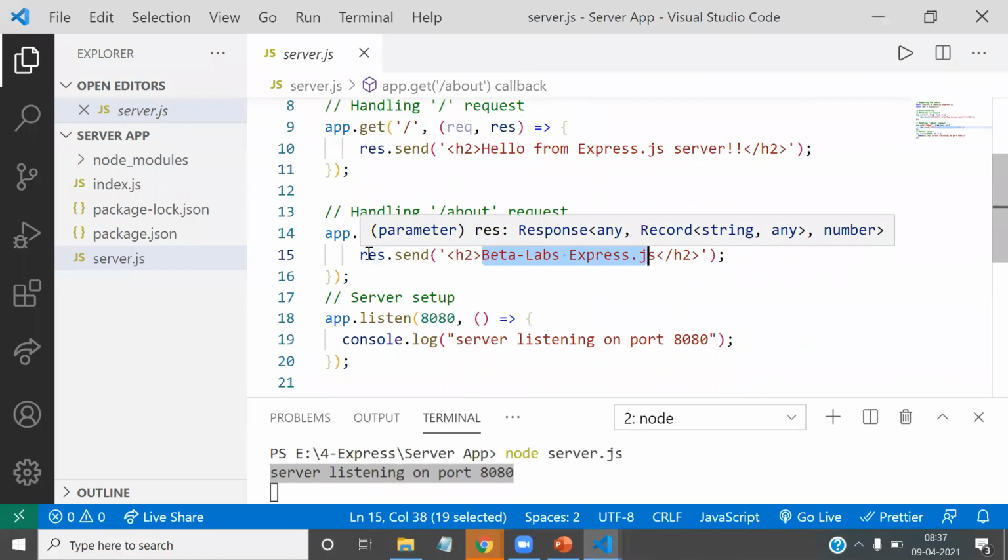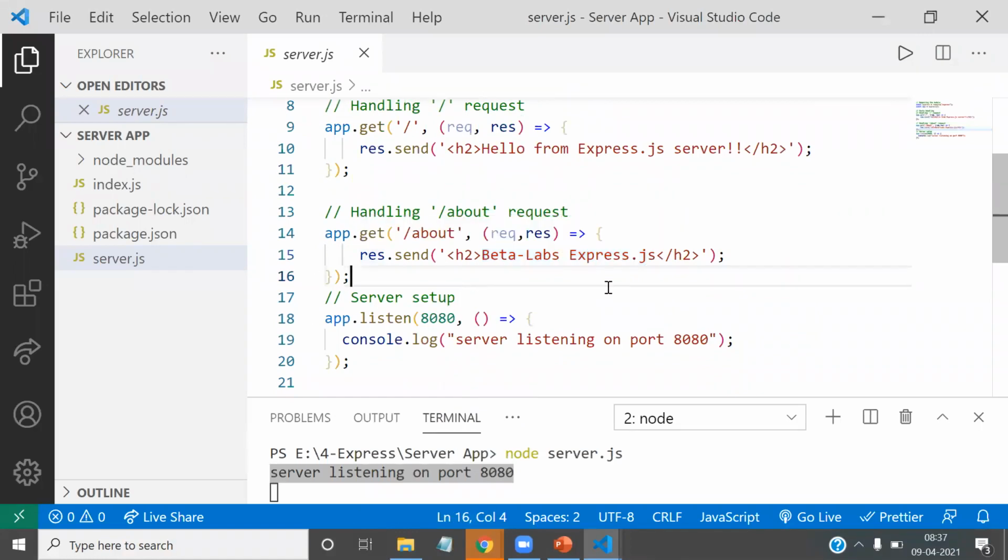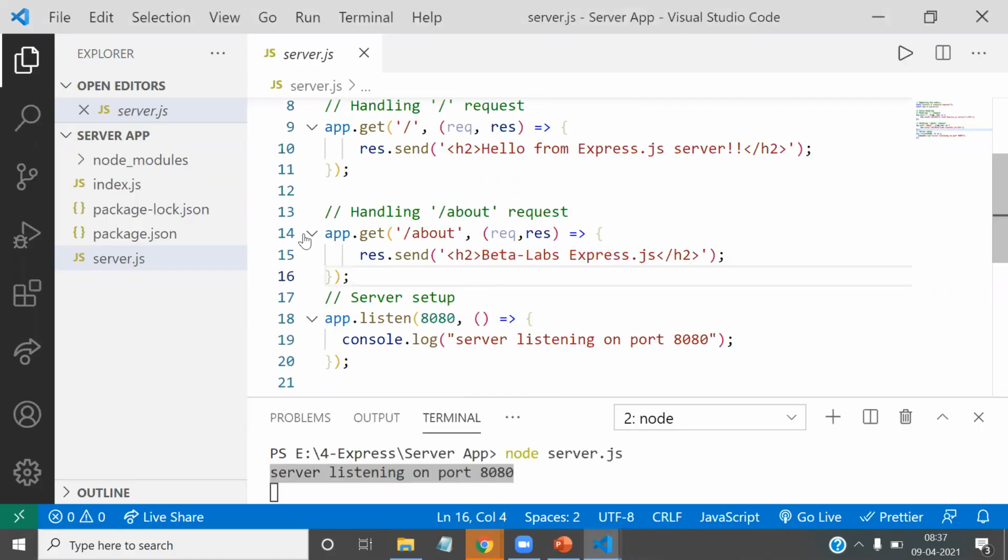Okay, understand, class? Here I'm just trying to show the difference between how Node and Express behave. In the case of Node, we need to write more code because Node is just providing the environment. Even though it has some HTTP objects that can perform server-side scripting, it has limited features for handling requests.